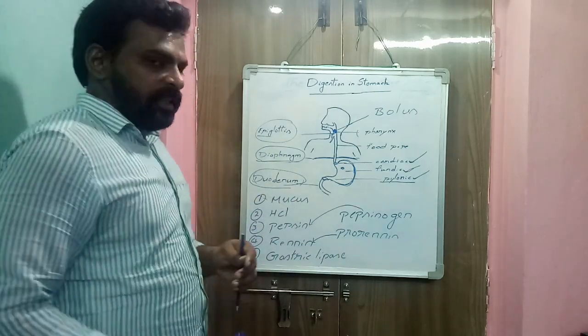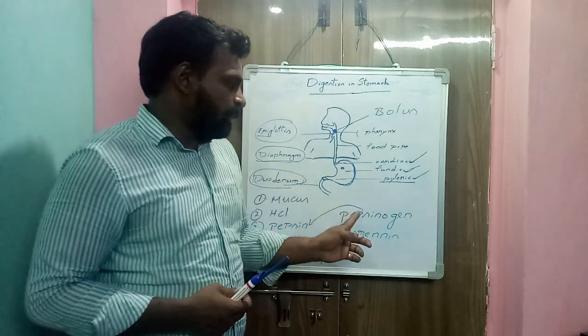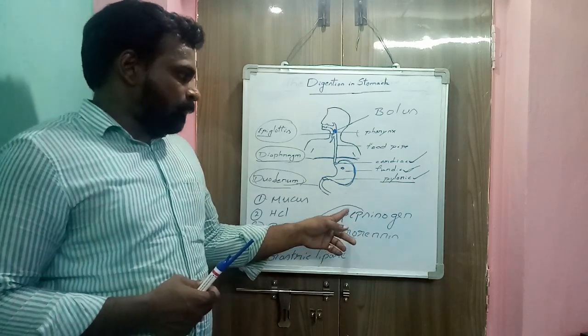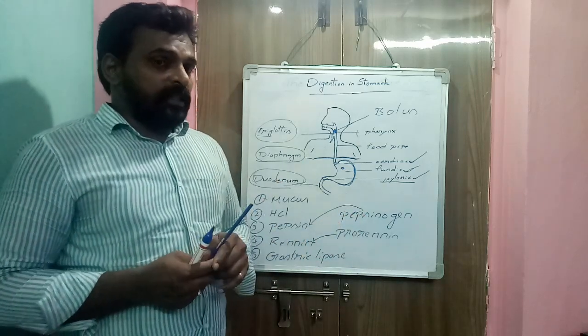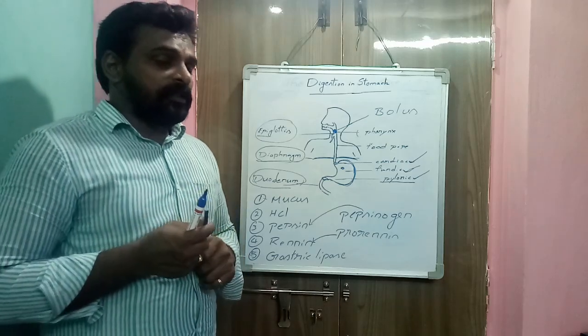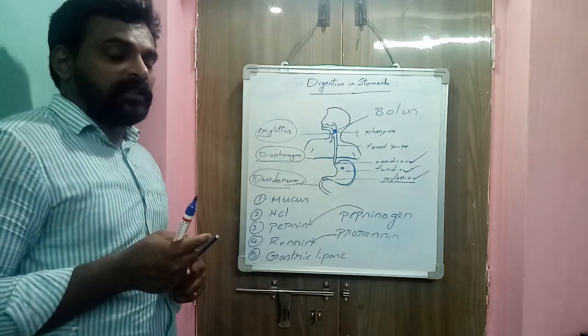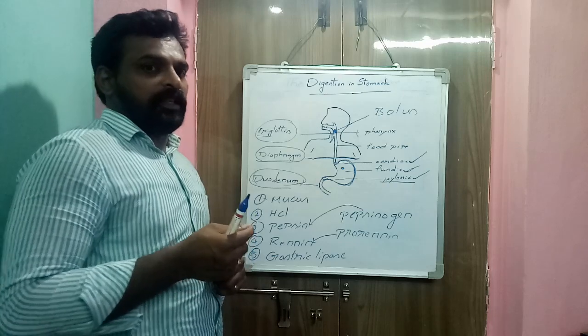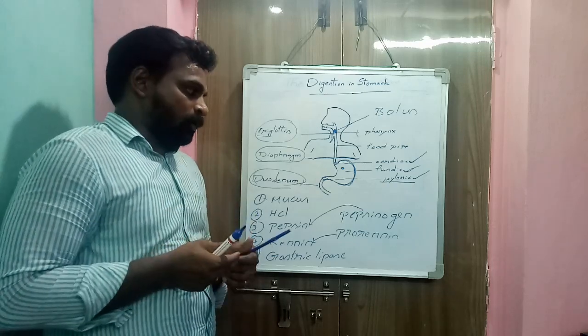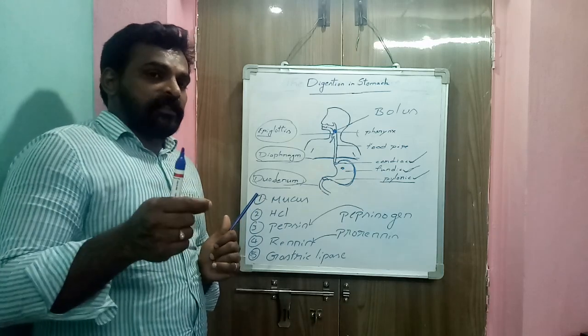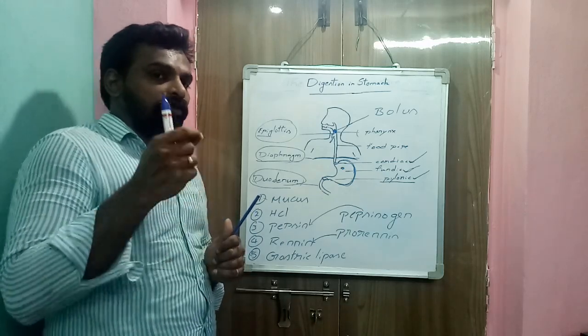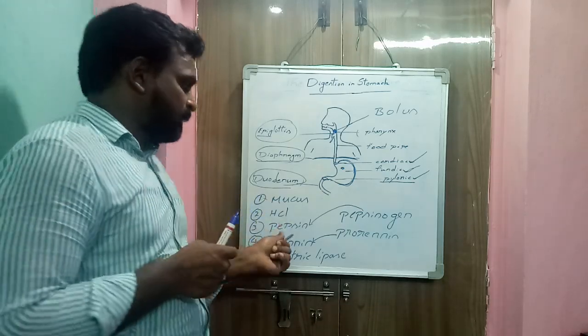So the function of the HCl is to activate the digestive enzymes from the inactive stage to the active stage, soften the food materials, and kill the germs present in food materials. Next is that it makes the food acidic, because pepsin acts only in the presence of an acid. Only in the presence of acid does pepsin act.